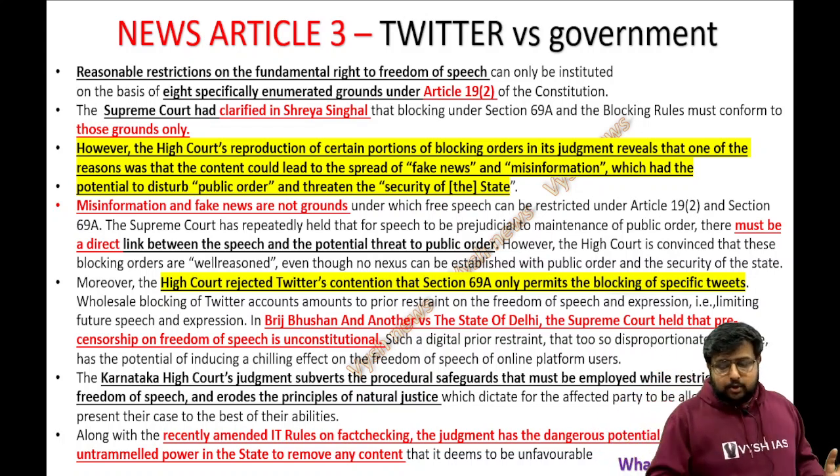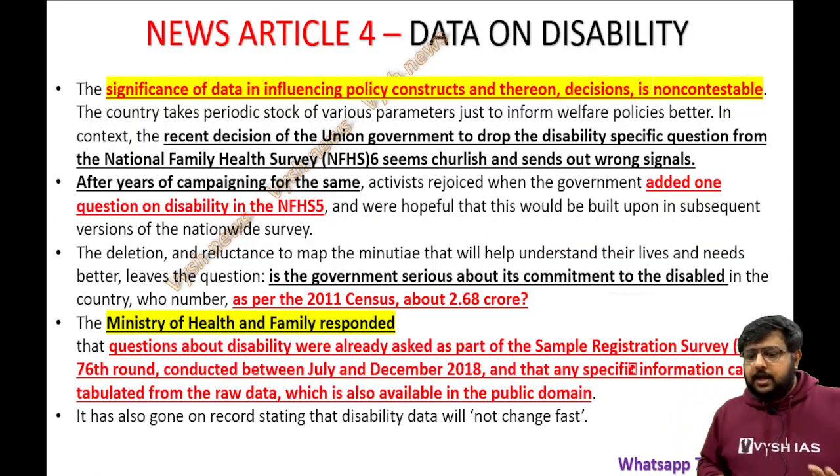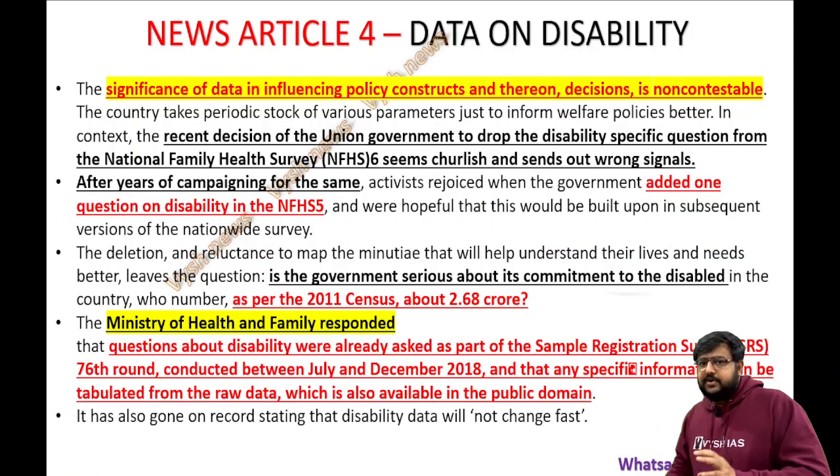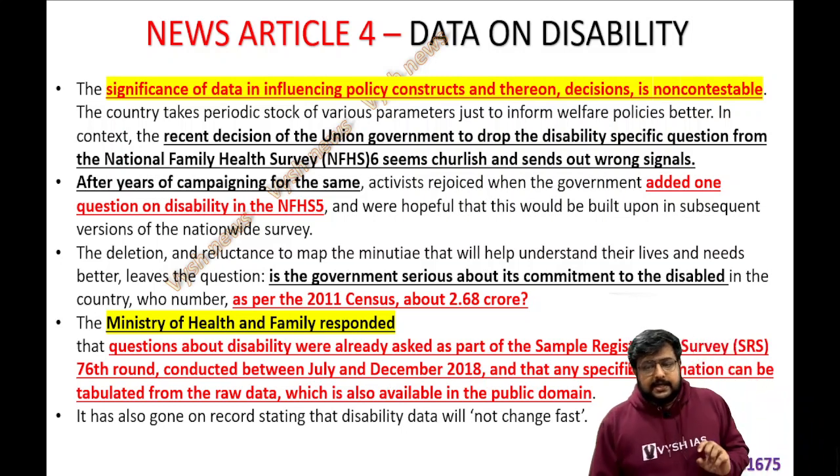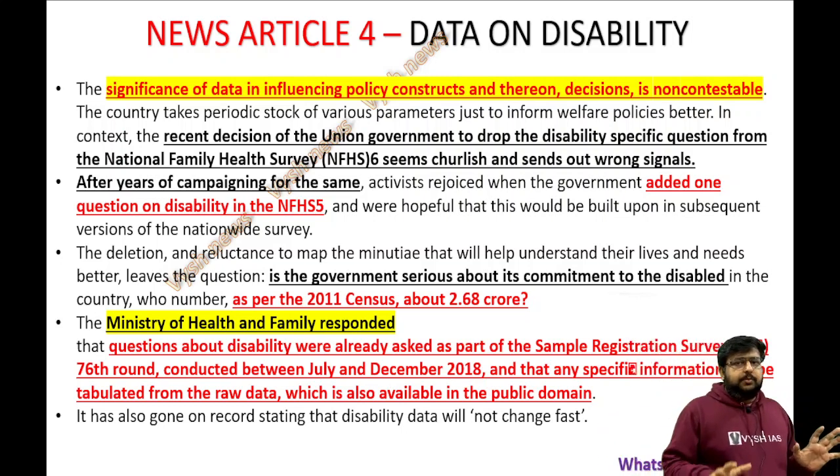Everybody has their own opinion to tell what they feel, and the author is of that opinion that freedom of speech is being hampered. Now next one, the last article: data on disability. You know that data is the most crucial thing.